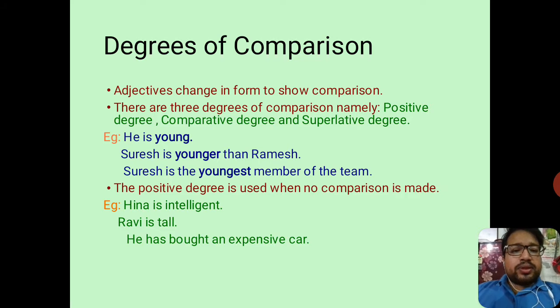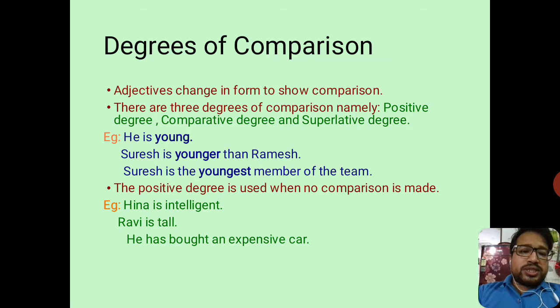Like for example, he is young. So in positive degree there is no sense of comparison as such. It only indicates one specified quality and simply modifies the noun or pronoun along with which it is used. Whereas if we see in comparative degree, Suresh is younger than Ramesh.